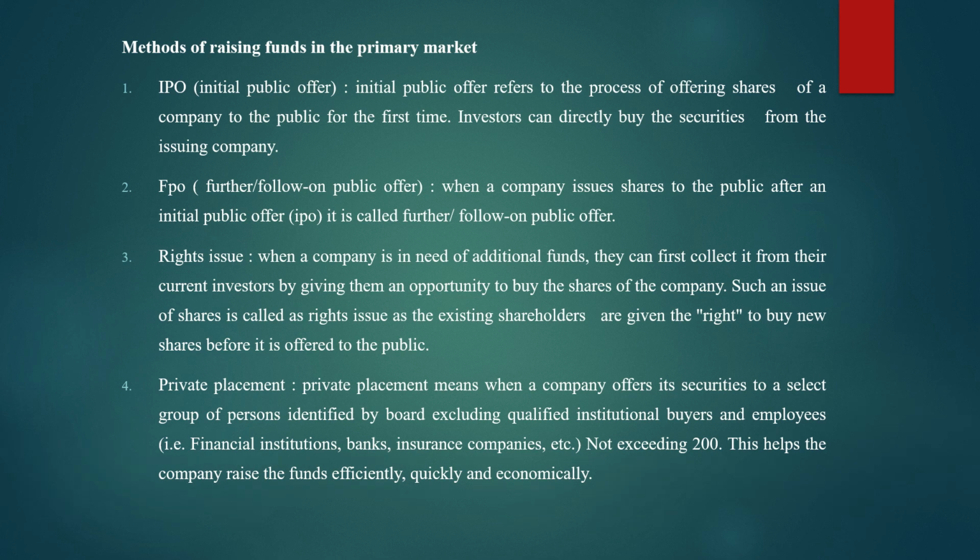So when the issue is offered by the company to a selected group, that group not exceeding 200 members, मतलब 200 से ज्यादा लोगों की वो ग्रुप में आवश्यकता नहीं रहती है. Okay, so it is offered to a group of 200 persons. Such method is called as private placement method. Okay, so these are the four main methods through which the company can raise the funds in the primary market.